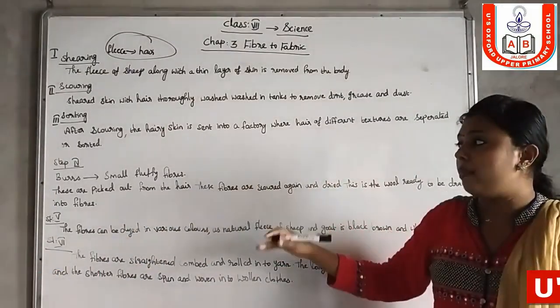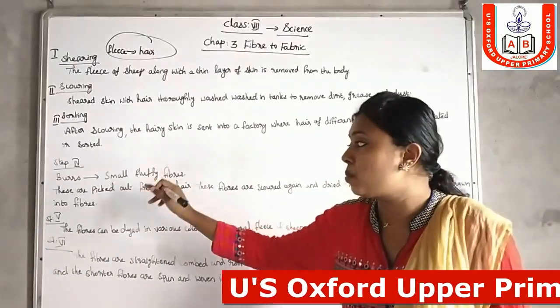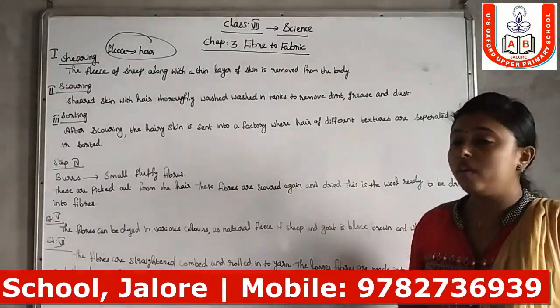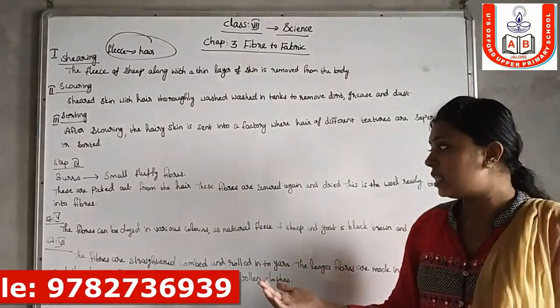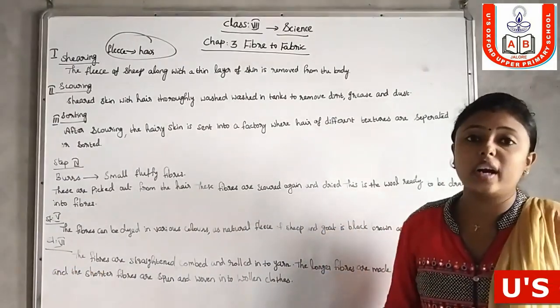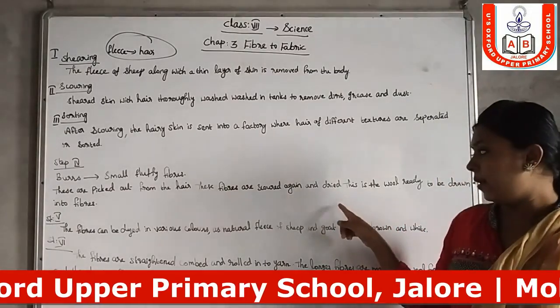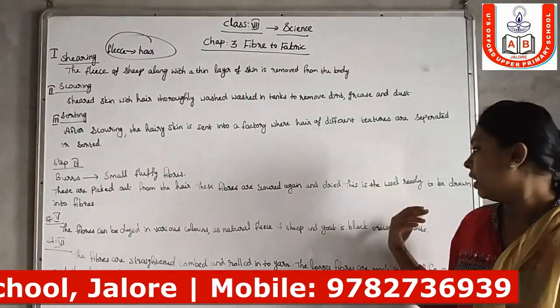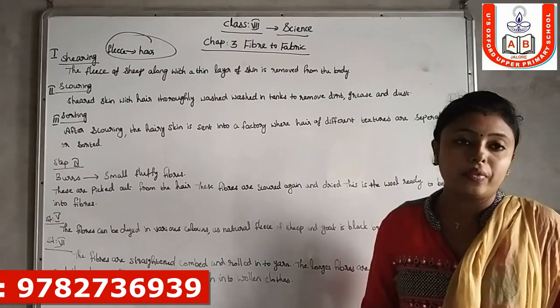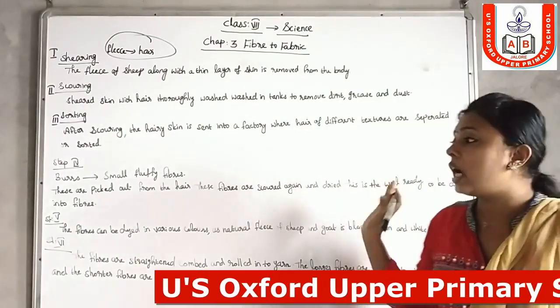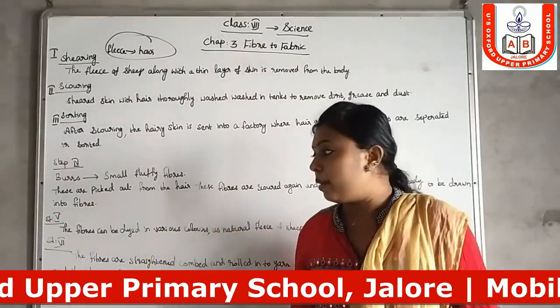In the fourth step, these burrs, the small fluffy fibers, are separated and picked out from the wool fibers, and the fibers are scoured again. Scouring means washing again. Then after drying, the wool is ready to be drawn into fiber.